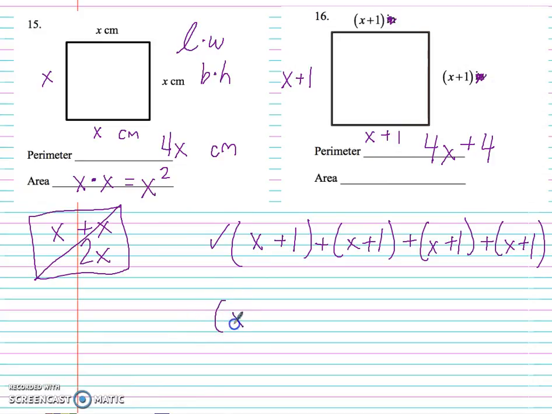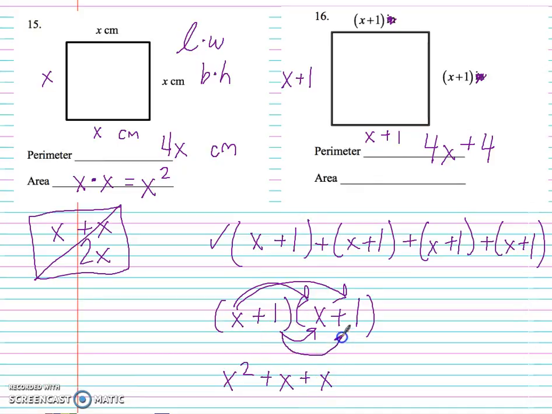Well, the area, again, we're going to use our distributive property, our double distributive property. I'm going to multiply these two binomials. So x times x would give me x squared. x times 1 would give me just x, or 1x. Again, x times 1 would give me another x, or 1x. And 1 times 1 would give me 1. So now I'm going to add up my like terms, and I am going to get x squared. x plus x would give me 2x. We just talked about that. 2x, and plus 1.